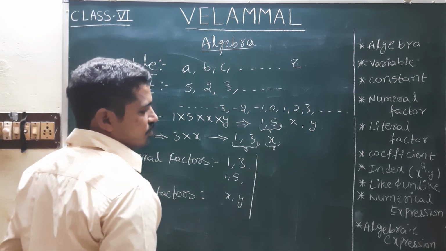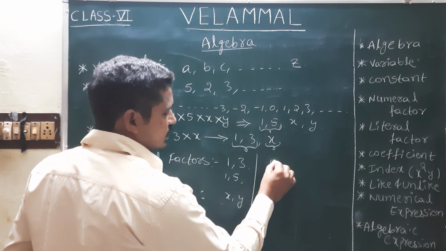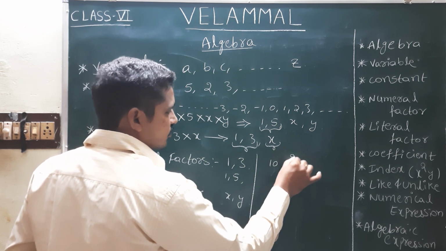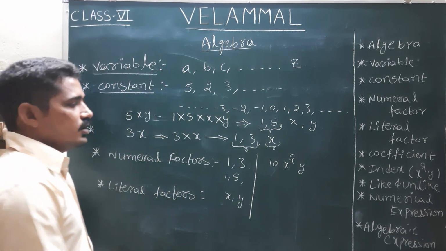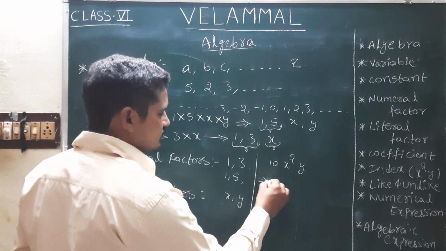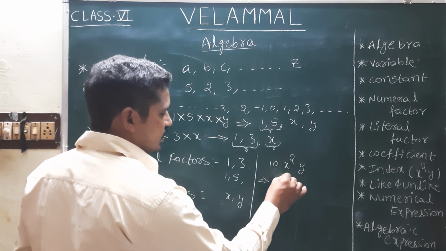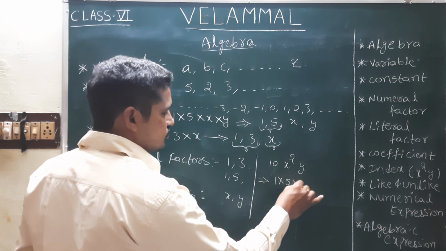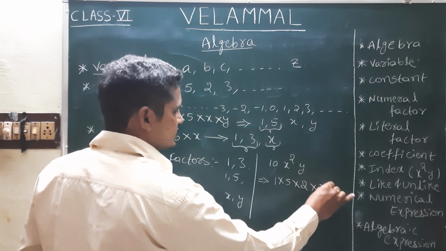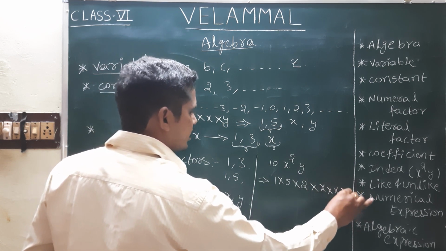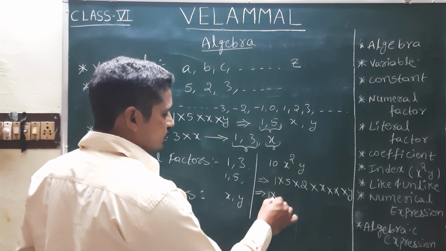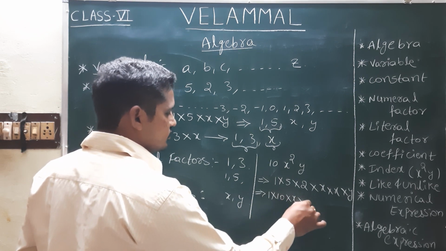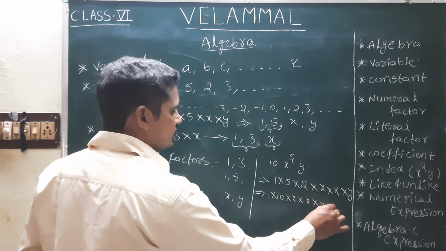See one more term, if we take 10x square y. Now this one we can write as 1 into 5 into 2 into x into y, or else we can write it as 1 into 10 into x into y.